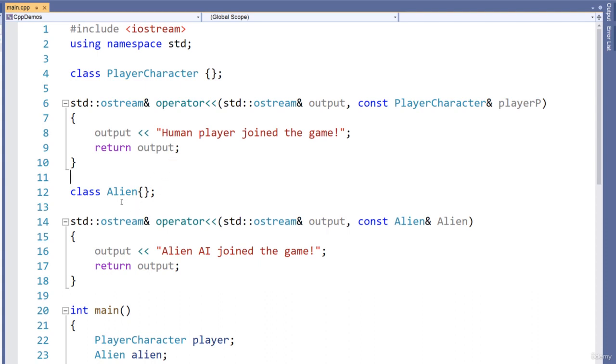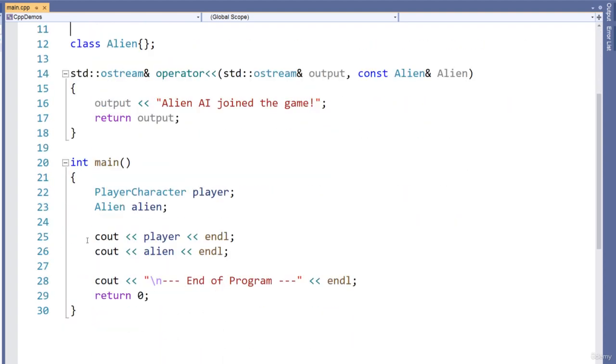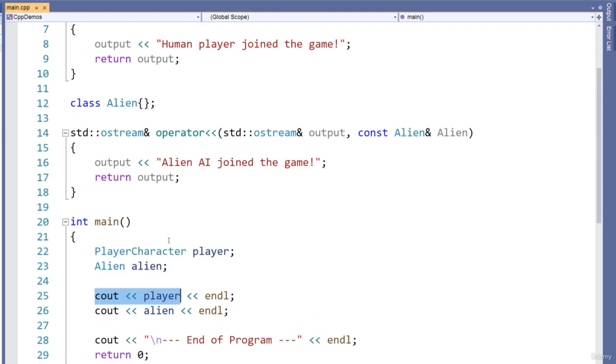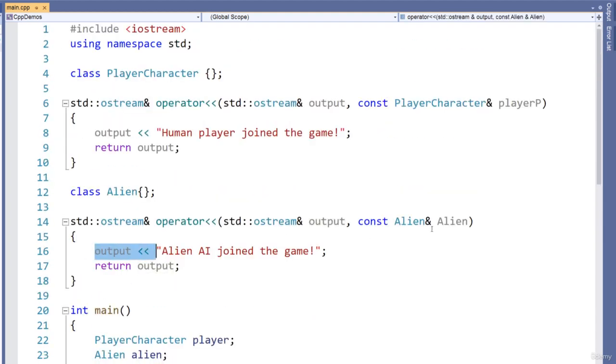So let's say the interface class has some toString function or some print function that it will invoke when we do cout player, cout alien. Instead of doing this here, we are going to do alien.toString, for example, player p.toString, and of course we can do that. Instead of doing it in this way, we can do that using virtual and interface class and virtual functions. Now in this case, the overloaded stream insertion operators are not defined as friends of those classes, because they do not need to have access to the private members.